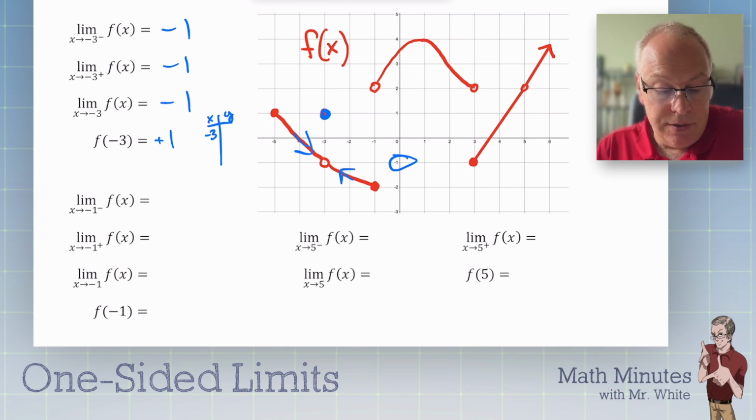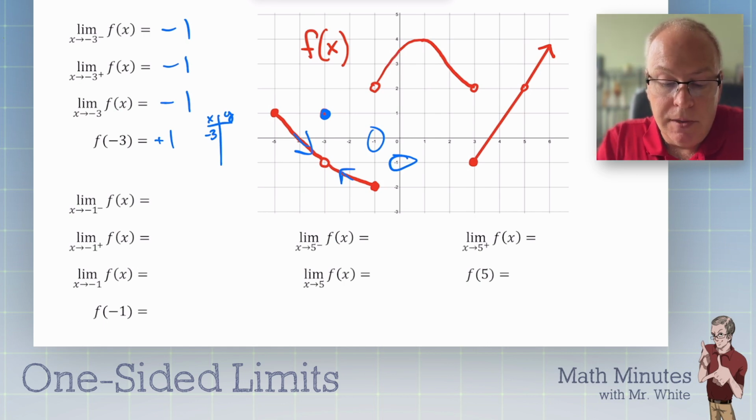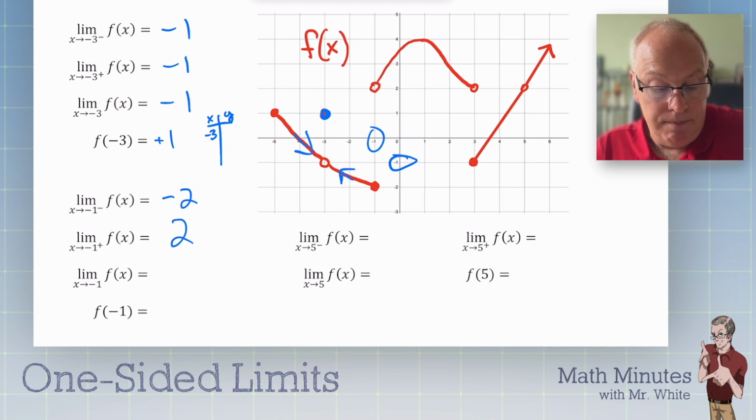All right, the next series, as we approach -1 from the left. From the left would be this direction right here. It sure looks like we're approaching -2. So let's write that down. Now what about from the right? As we approach -1 from the right, see, this is one where it's different. We get 2 this time. So they're different. So this would be does not exist, since the left does not equal the right.